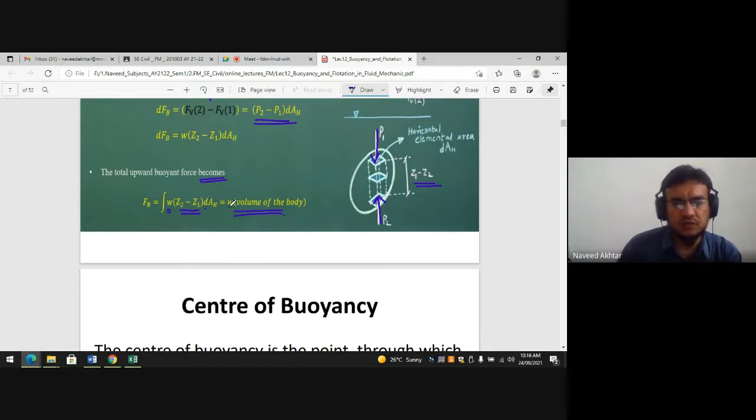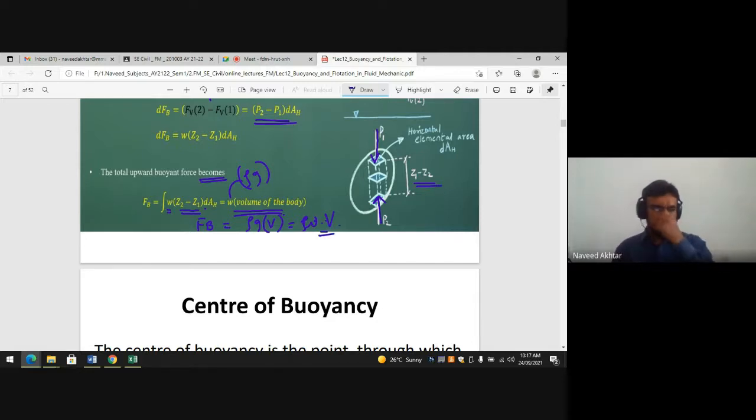So W into volume of your body, and W is nothing but rho g. So the buoyant force F_B is equal to rho into g into volume of the body, or W into volume of the body.